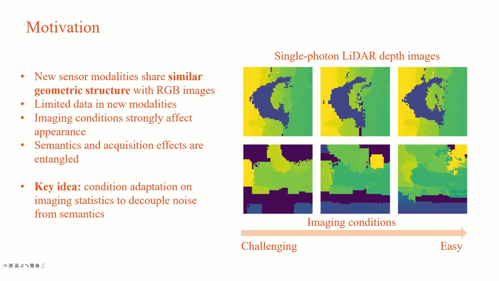This entanglement between semantics and imaging conditions makes it difficult to learn robustness implicitly from data alone. This motivates us to explicitly condition adaptation on imaging statistics rather than relying on large-scale data to learn these variations.